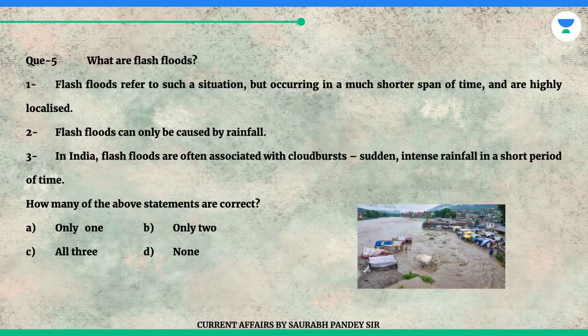2. Flash floods can only be caused by rainfall. 3. In India, flash floods are often associated with cloudbursts, sudden, intense rainfall in a short period of time. How many of the above statements are correct? A. Only 1. B. Only 2. C. All 3. D. None.